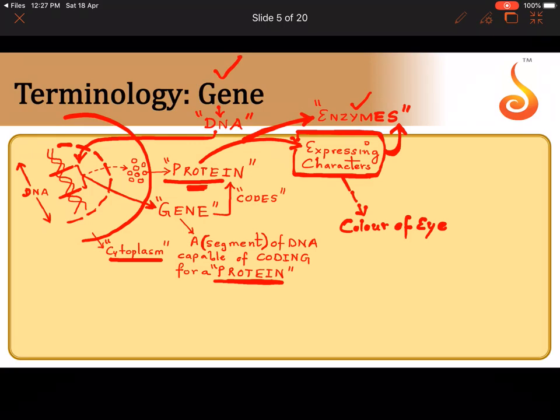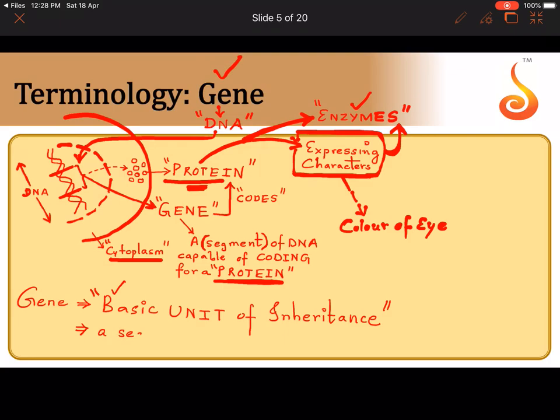Now coming to the very basic definition of a gene. If you were to learn the basic definition of the gene, it is the basic unit of inheritance. A very simple definition of a gene is, it is a basic unit of inheritance. So now you know a simpler definition also, and you know the more technical definition.